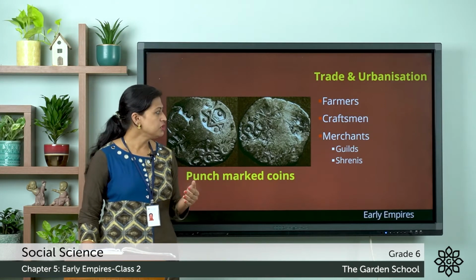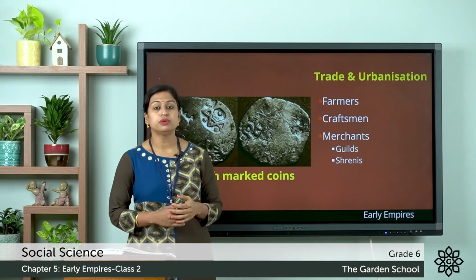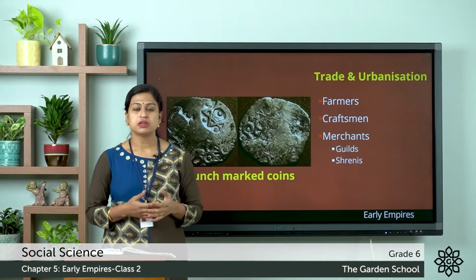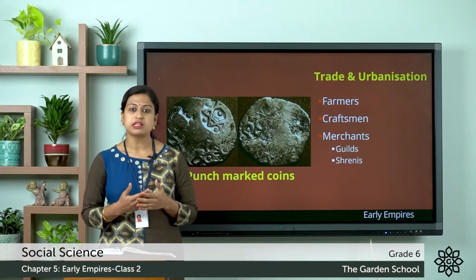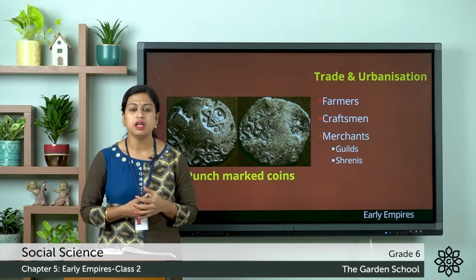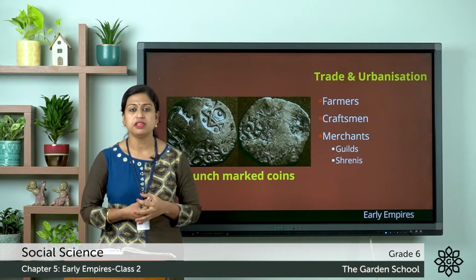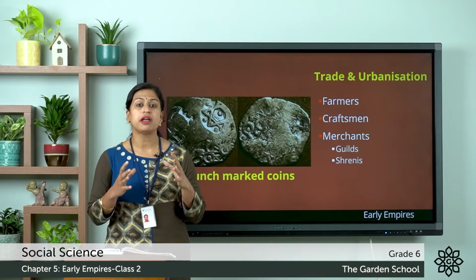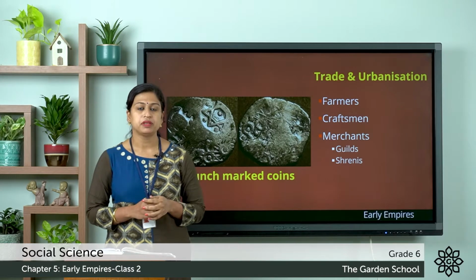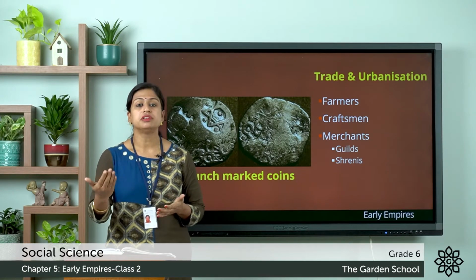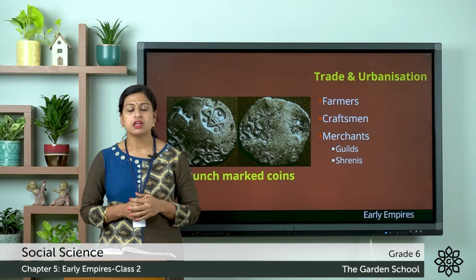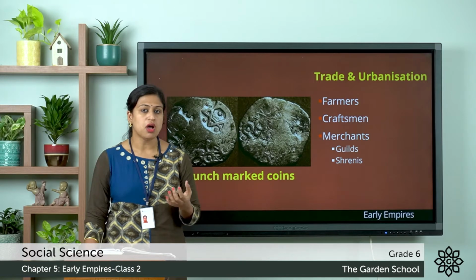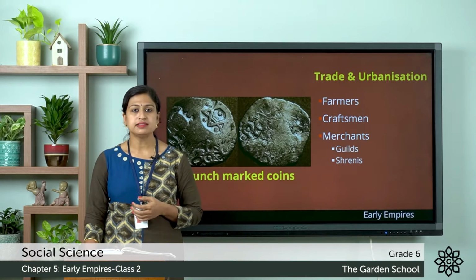The merchants organized themselves into associations or guilds which were known as shrenis. The guilds were responsible for obtaining the raw material which was used for manufacturing the final product, and they were also responsible for controlling the demand of the people. They were also responsible for the distribution of the final product.